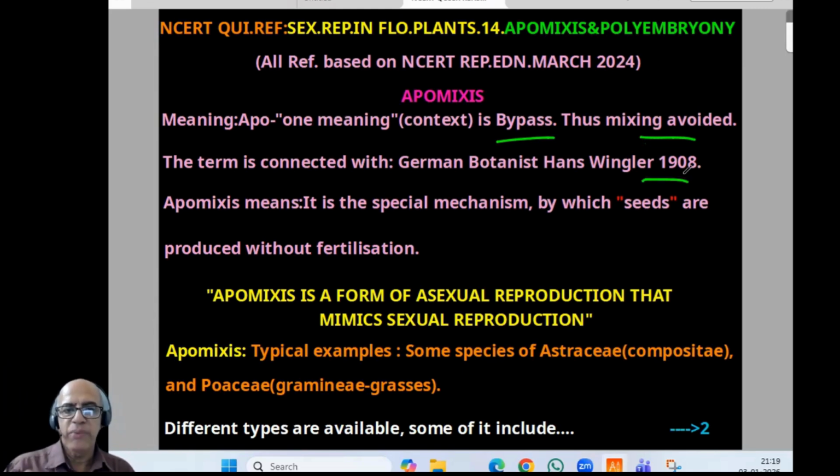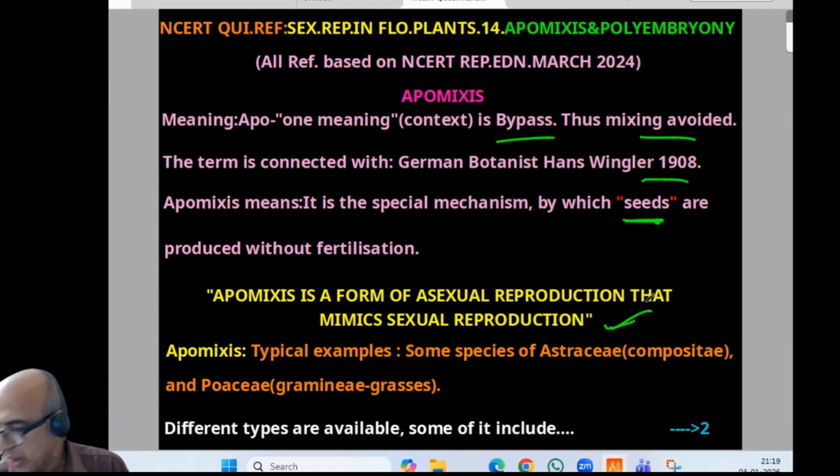Apomixis, definition-wise, is a special mechanism by which seeds are produced without fertilization. Now, an important NCERT statement: apomixis is a form of asexual reproduction that mimics sexual reproduction. Important statement. Now, apomixis, typical example.